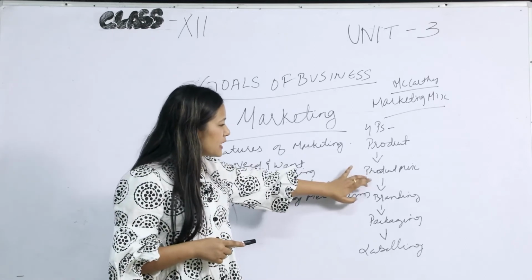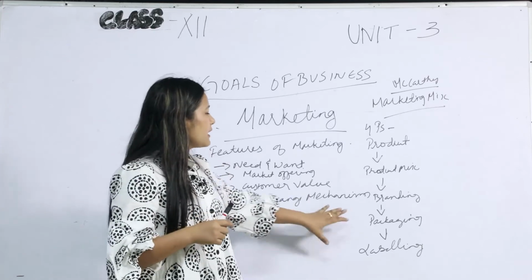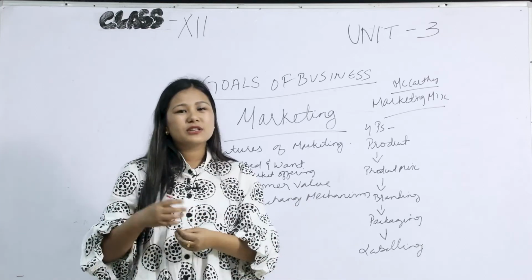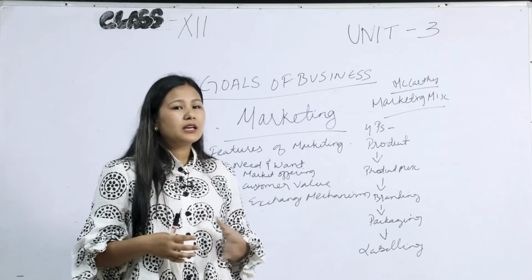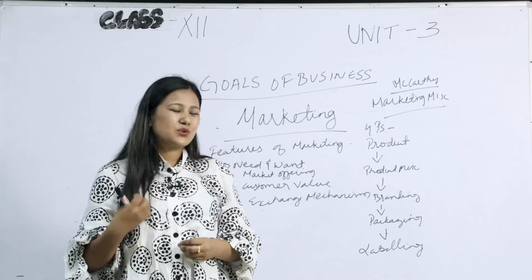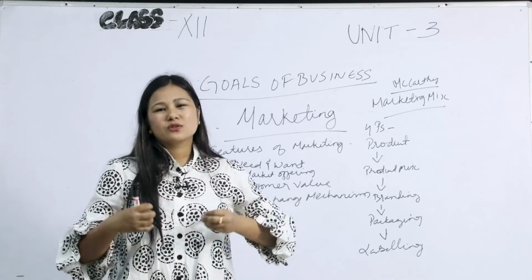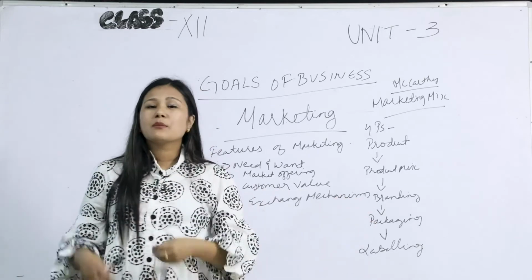So under product mix, there are these 4 elements, and in product there are also different factors. What are the things that you need to consider in product mix? Branding, labeling, trademark, and packaging also come into it. So let's look into the first thing, that is branding.